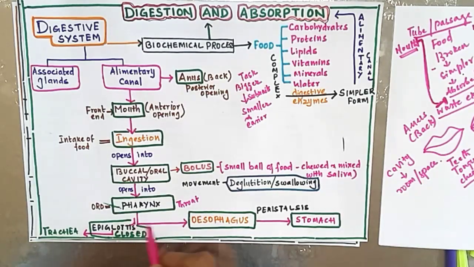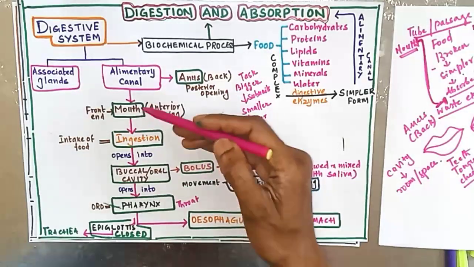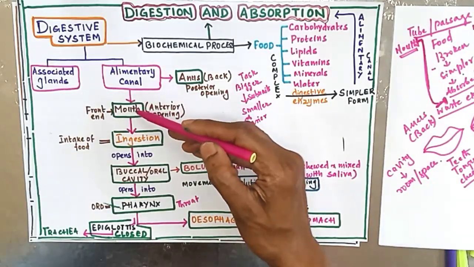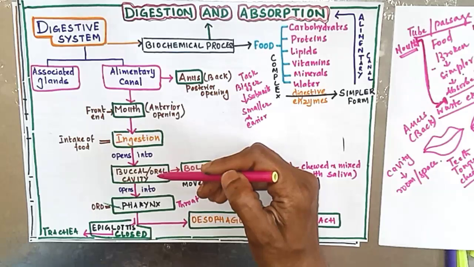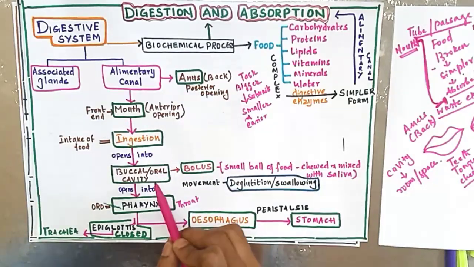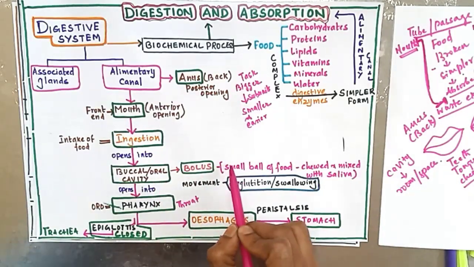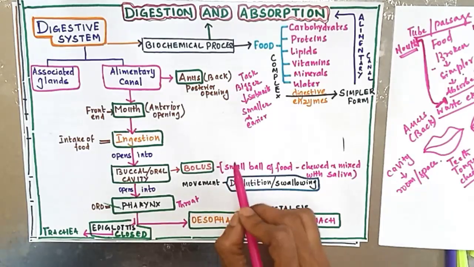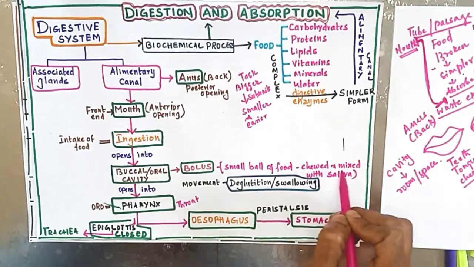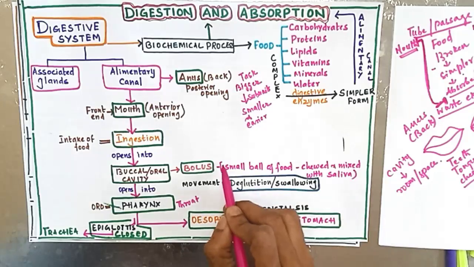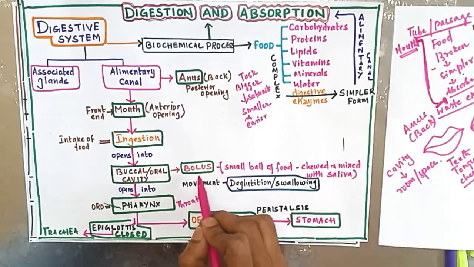Here you have two pathways: one goes to the esophagus and the other goes to the trachea. Because we are studying digestion, imagine the food we are taking in. It enters the mouth, then passes to the oral cavity. Here the food is broken down into smaller particles, chewed and mixed well with the saliva, and it forms a small ball.